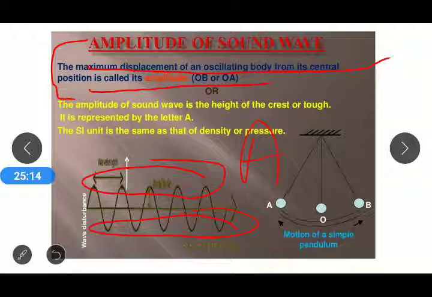The SI unit is the same as that of density or pressure. We have learned in force and pressure that the SI unit of pressure is Newton per meter square. In a similar manner, the SI unit of the amplitude is also Newton per meter square. So the maximum displacement of a vibrating body from its original position or central position is called its amplitude.